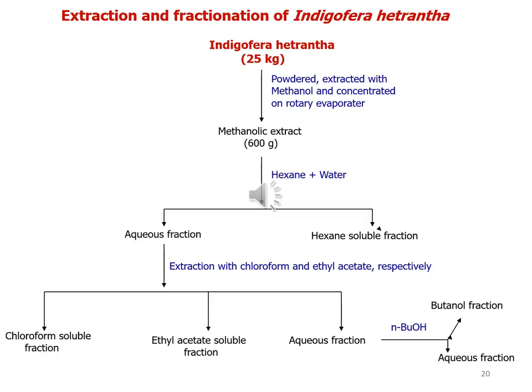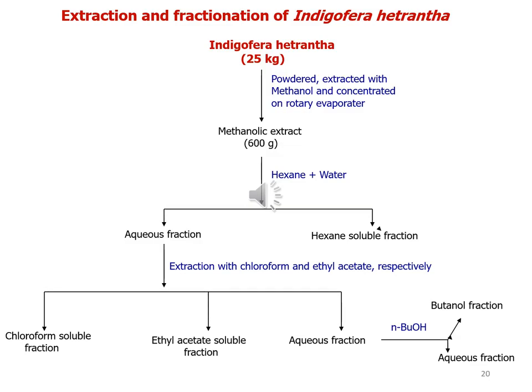Let's see the extraction and fractionation of Indigofera hydrantha. The whole plant material, 25 kg, is ground, powdered, and extracted with methanol and concentrated on a rotary evaporator, and we obtain the methanolic extract, 600 gram. The methanolic extract is partitioned between hexane and water, and we obtain 2 fractions, the aqueous fraction and the hexane soluble fraction. The aqueous fraction is further extracted with chloroform and ethyl acetate respectively, and we obtain the chloroform soluble fraction and the ethyl acetate soluble fraction.